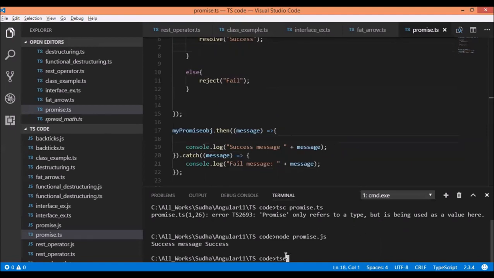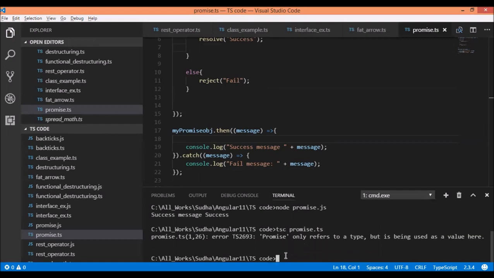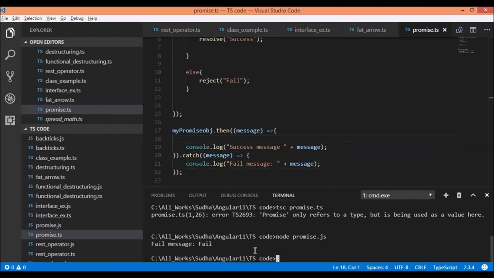So again, node promise.js. Now the fail message: the promise is rejected and it is printing the fail message.